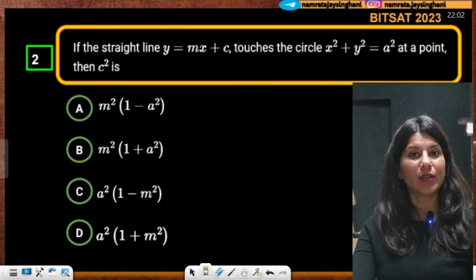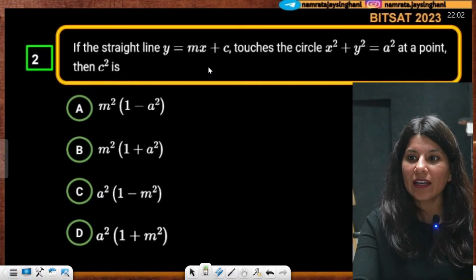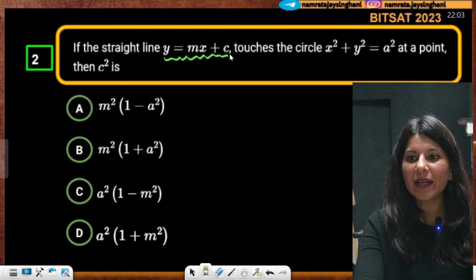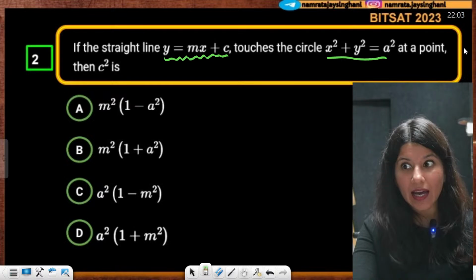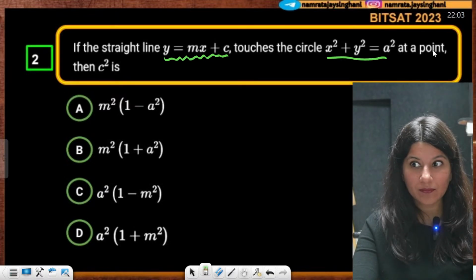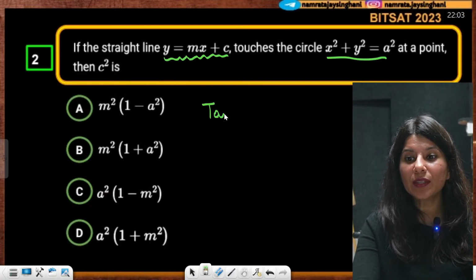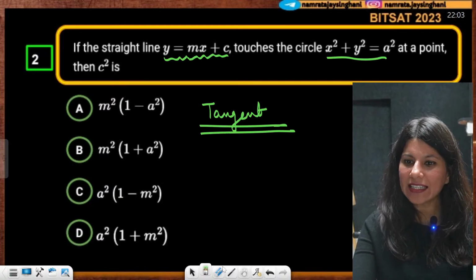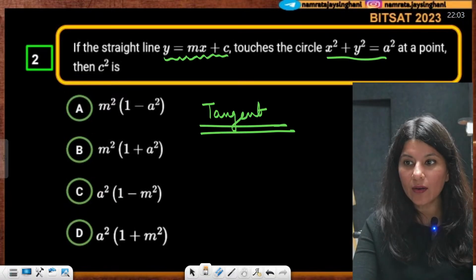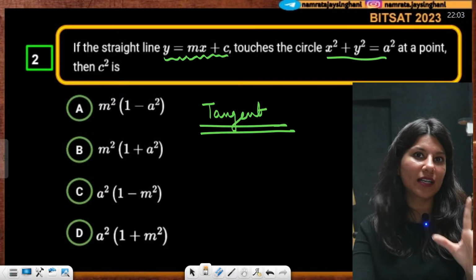The next question is from the world of coordinate geometry. If the straight line y equals mx plus c touches the circle x square plus y square equals a square at a point, that means this line is a tangent to the circle, right? So if this line is tangent to the circle, then we can directly apply the memory based condition.